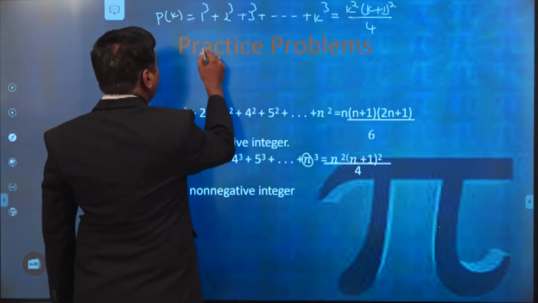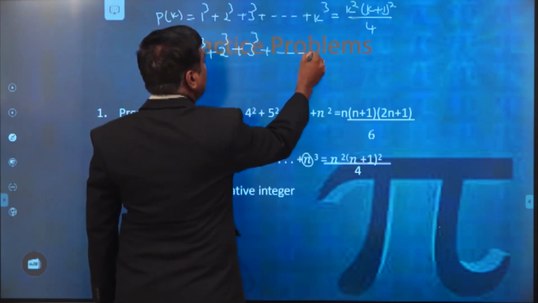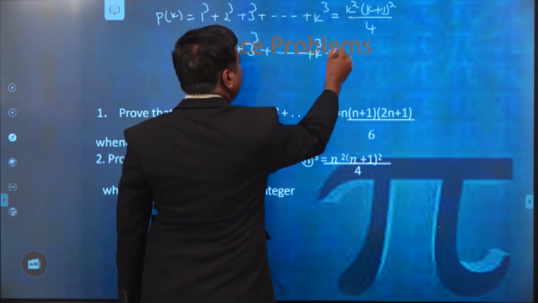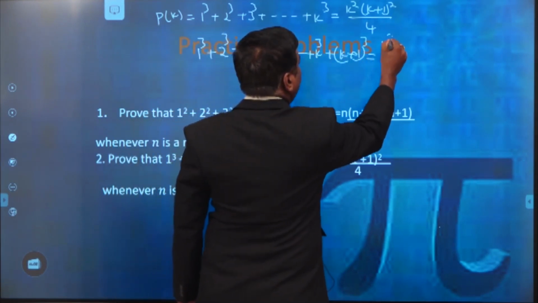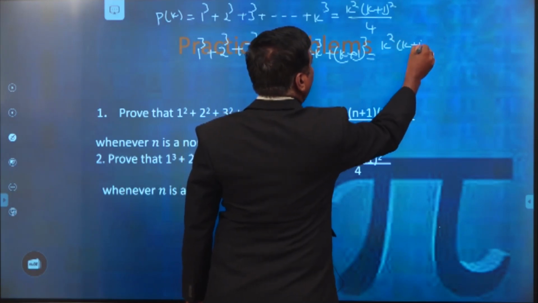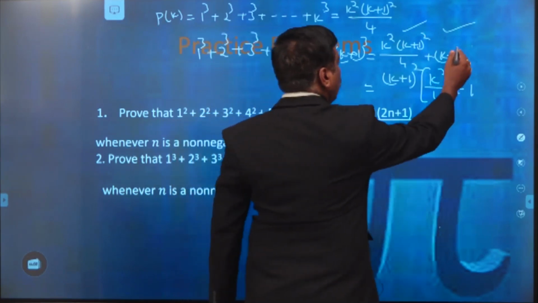Therefore our statement is 1 cube plus 2 cube plus 3 cube plus so on plus k cube plus k plus 1 whole cube is equal to k square into k plus 1 whole square by 4 plus k plus 1 whole cube.